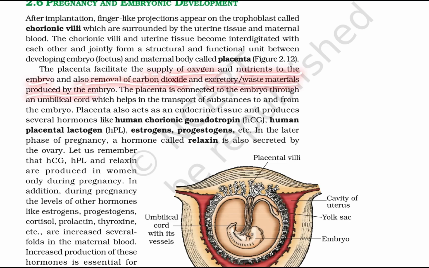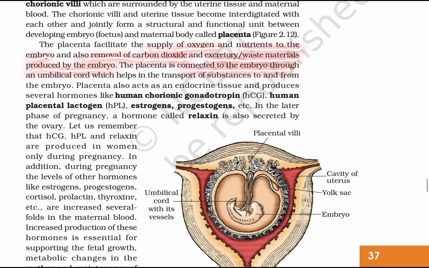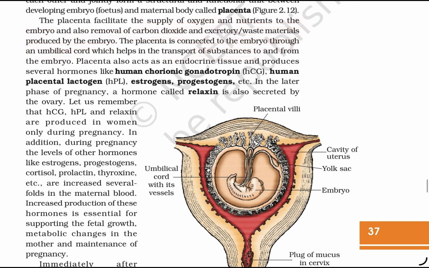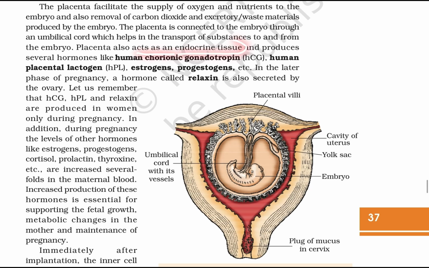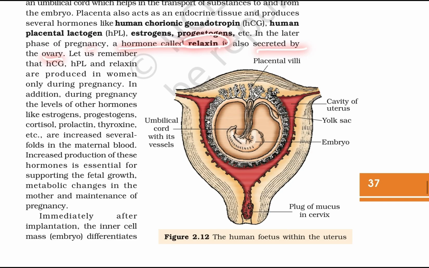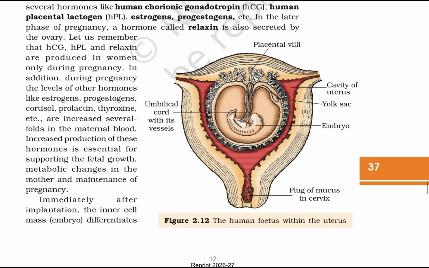The placenta facilitates the supply of oxygen and nutrients to the embryo and also removes the carbon dioxide and excretory waste materials produced by the embryo. The placenta is connected to the embryo through the umbilical cord, which helps in the transport of substances to and from the embryo. The placenta acts as an endocrine tissue and produces several hormones like human chorionic gonadotropin, human placental lactogen, estrogen, progesterone, etc. In the later phase of pregnancy, a hormone called relaxin is also secreted by the ovary. Let us remember that hCG, hPL, and relaxin are produced in the woman only during pregnancy.